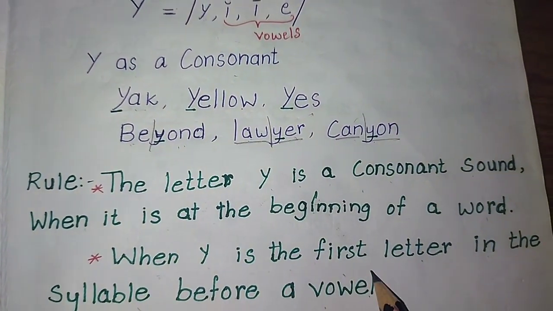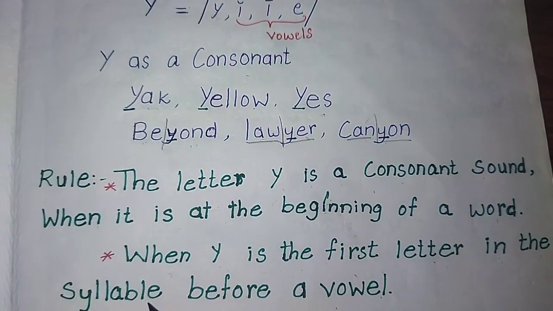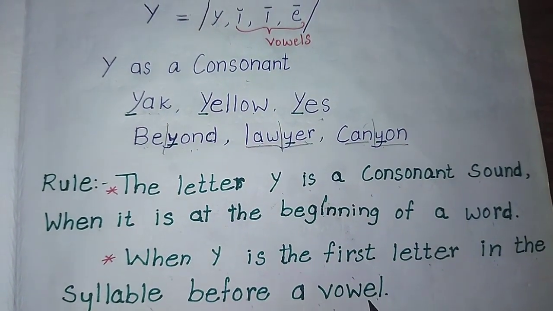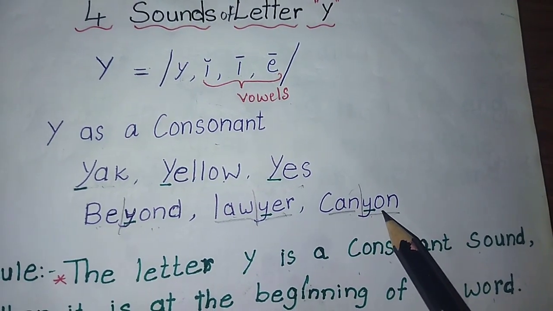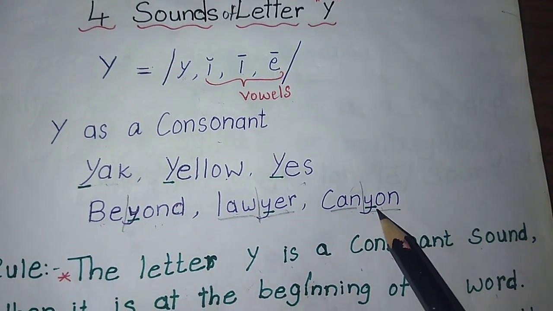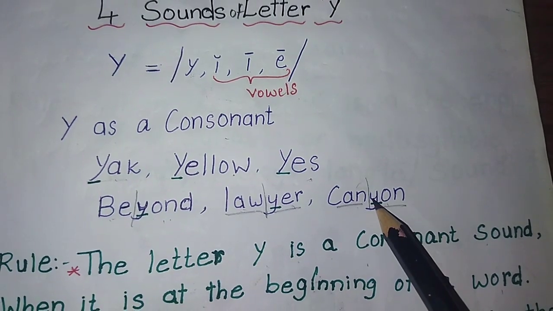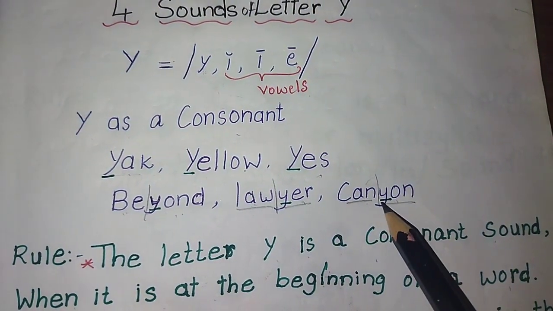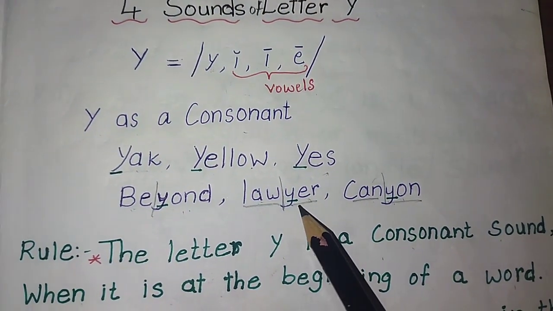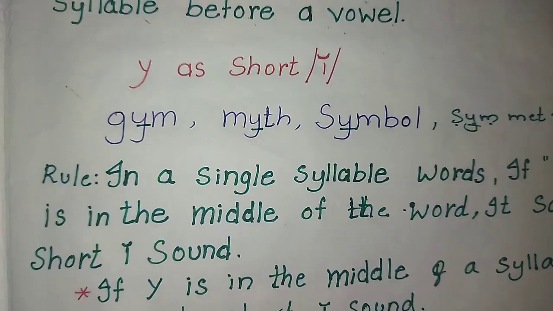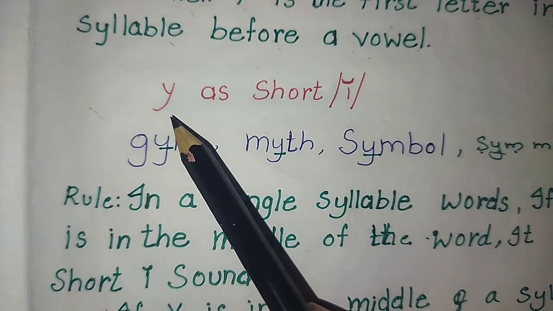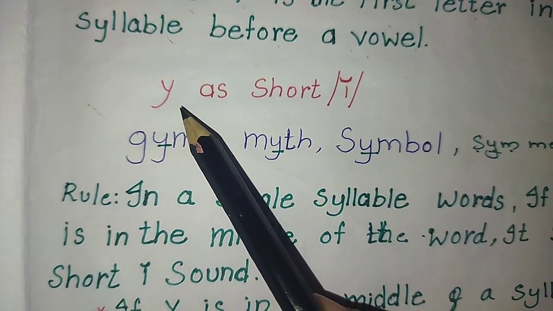When Y is the first letter in the syllable before a vowel. See, the letter Y is before a vowel and it is the first letter in the syllable. Then Y says ya sound. Okay. Next we'll see when Y is acting as a vowel.